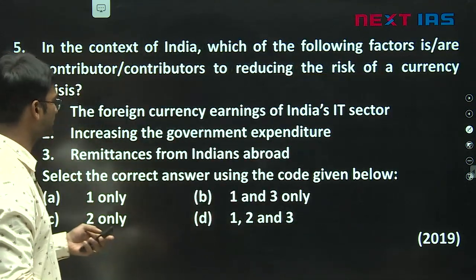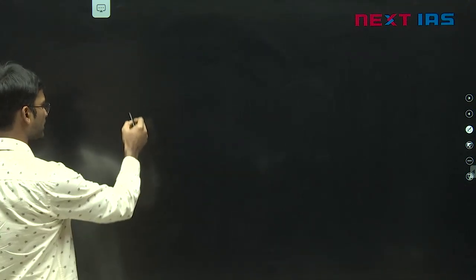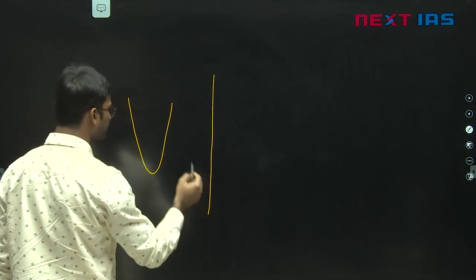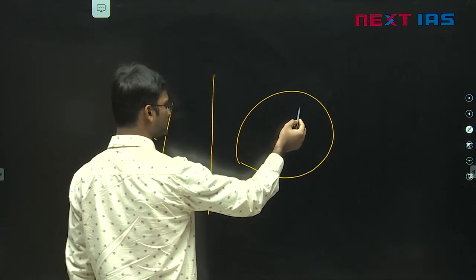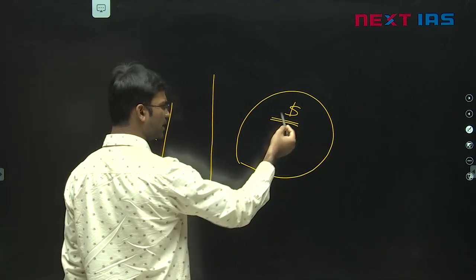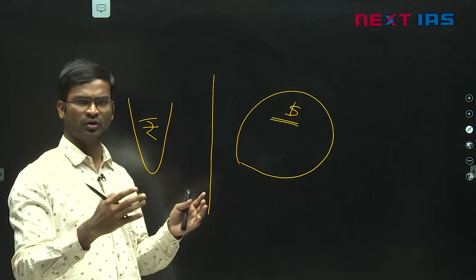Now remember friends, very simple. Whenever we talk about currency, for example, the rupee is here, generally there are foreign currencies. Generally people say dollar here. They keep dollar, that is the largest trading currency in global trade.